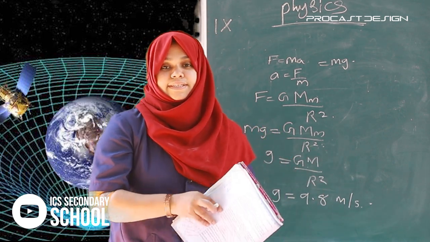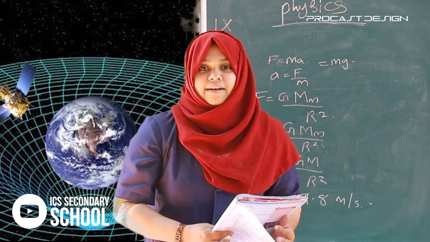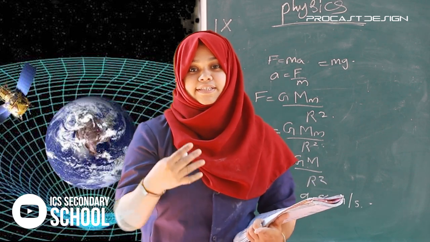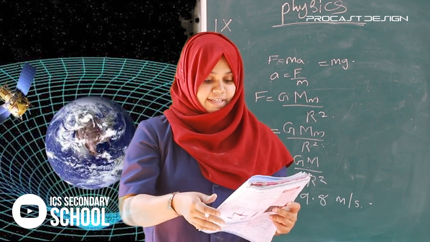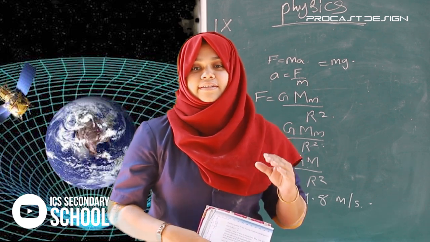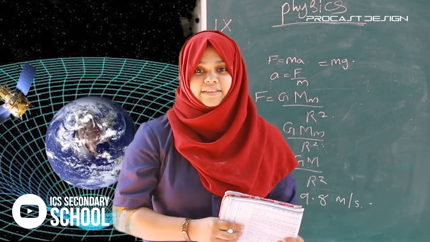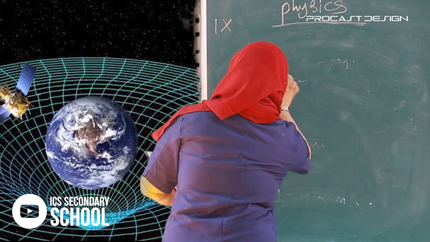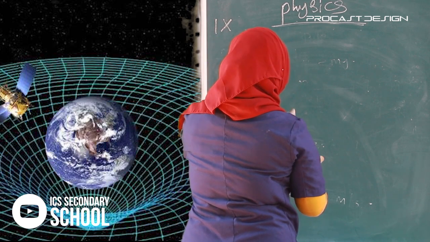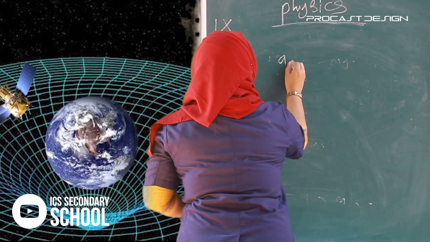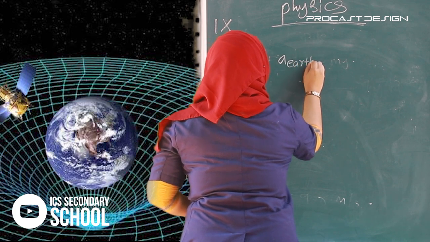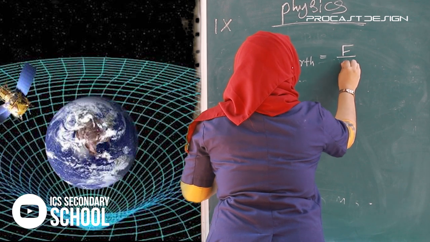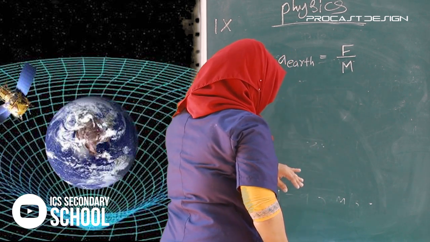Okay, next we said that the earth attracts the stone, then why doesn't the stone attract the earth? What is the reason of that? Let's see. We know that the acceleration of earth is equal to F by m.